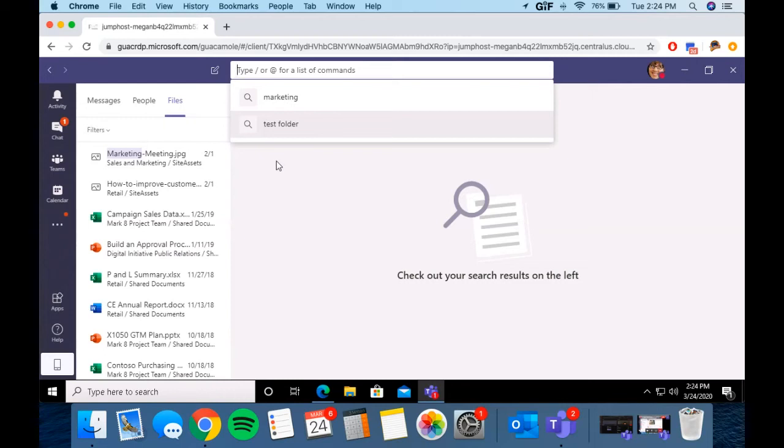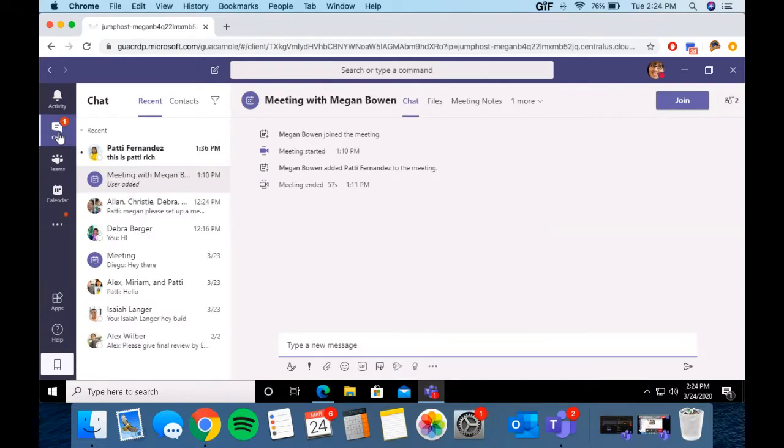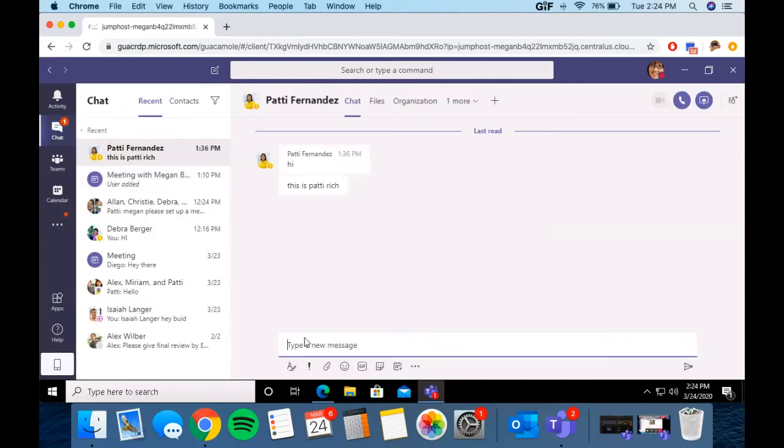With that being said, let's go ahead and go to the next part, which is chat. So everybody on the left-hand side of your bar here, please go ahead and press chat. As you can see, I actually have a new message from Patty Fernandez, which is Richard Crancer. So everybody, let's just look at what this looks like.